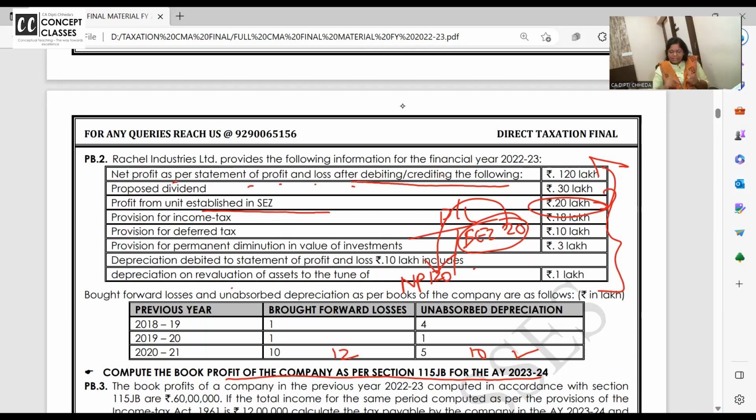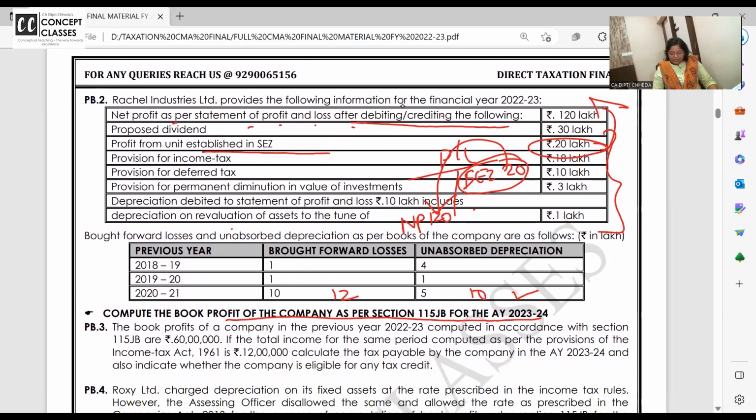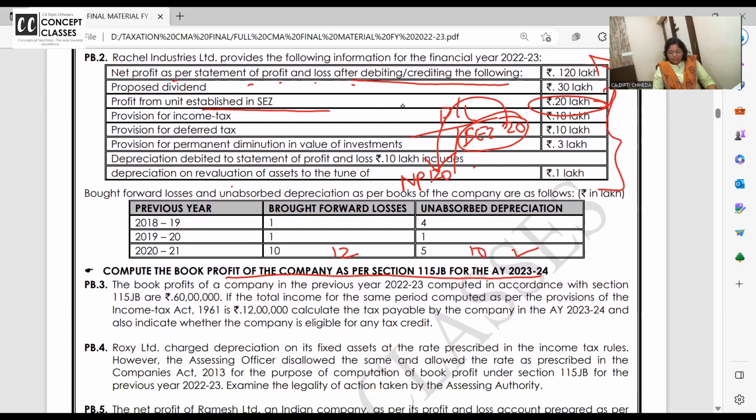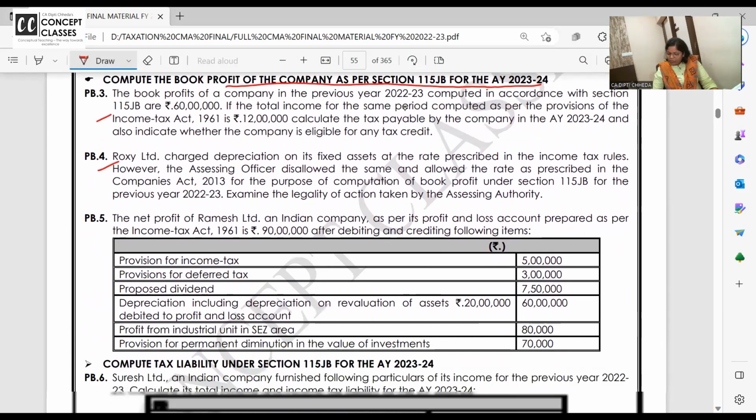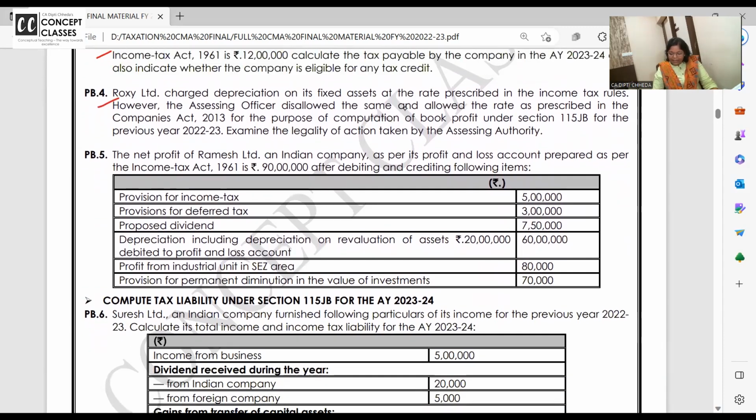Tell me, is this clear to all of you? If you have asked the doubt, is your doubt clear or not? Just you have to compute the MAT in this problem. Okay, so these are some small problems. I want to take it little later. पहले थोड़े और add or less के problem करते हैं so that you get a very good grip on how to compute.